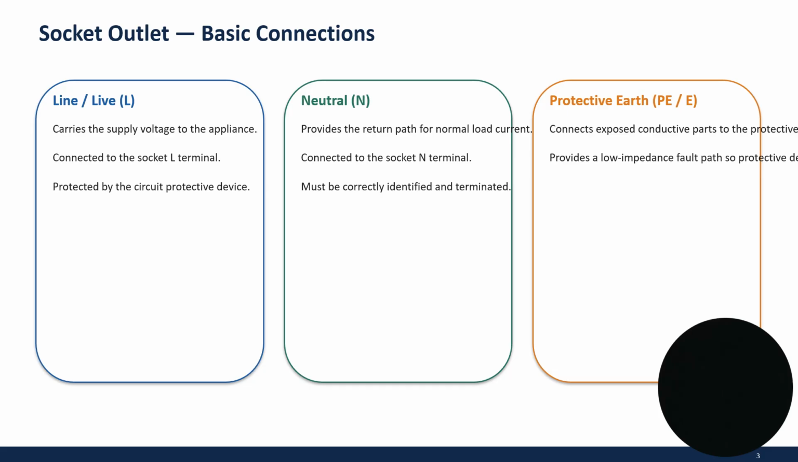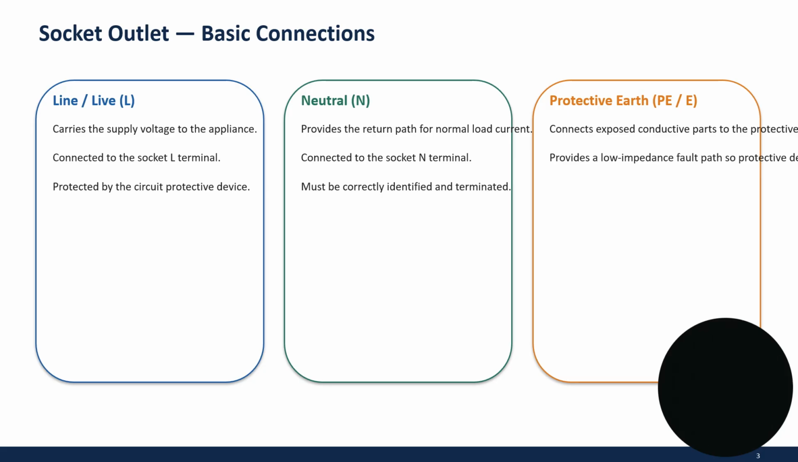Socket outlet basic connection. Live, line, indicated by L, carries the supply voltage to the appliance connected to the socket. The L terminal is protected by the circuit protective device. Neutral, indicated by N, provides the return path for the normal load current. The neutral connected to the socket outlet N terminal must be correctly identified and terminated.